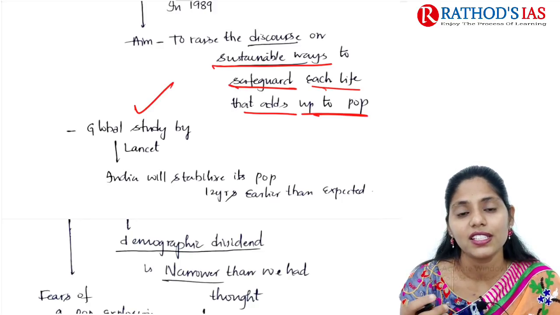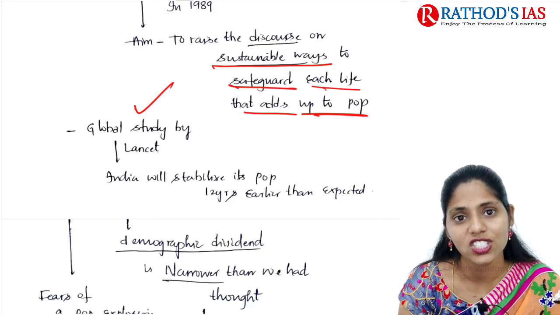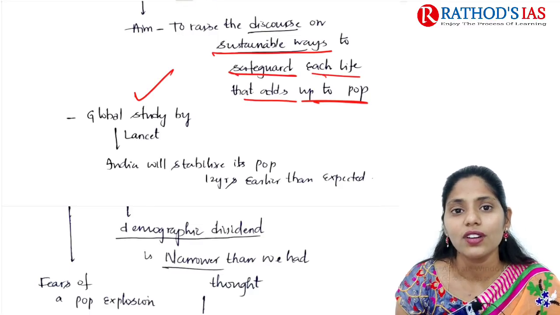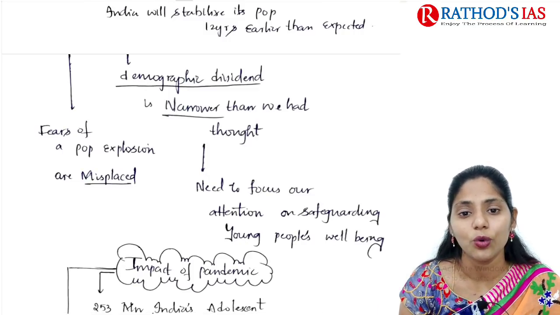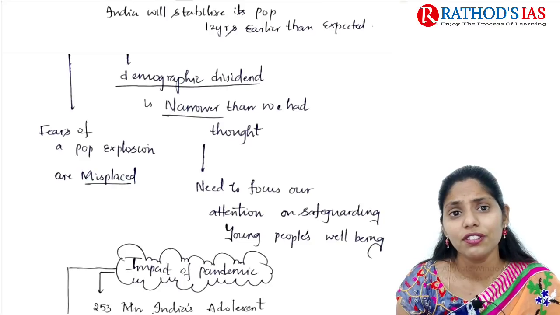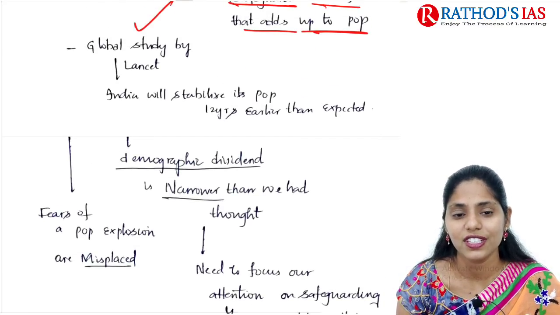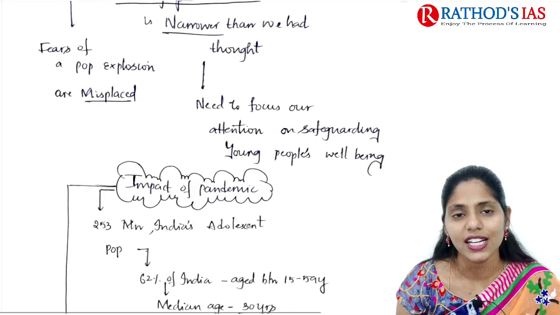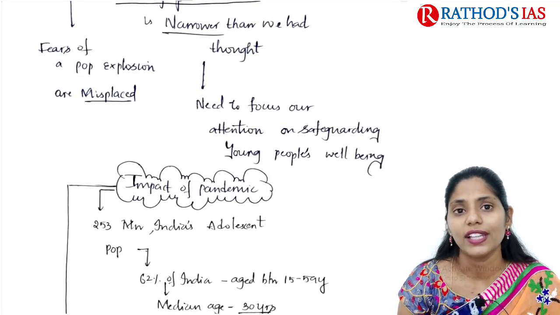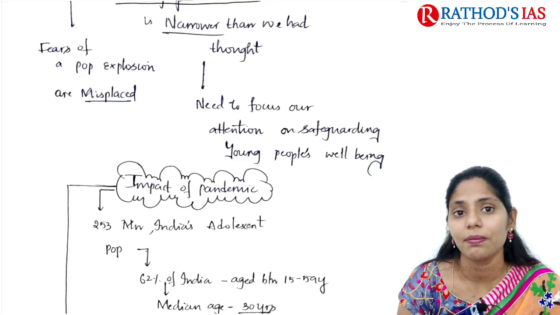Whenever there is stabilization in population, it means fewer newborn children will be seen. Because of this, the demographic dividend we are having will decrease or become narrower. So the fears of population are misplaced. Now we mainly focus on the demographic dividend, which will be narrower than we had thought. In this context, what is the need? For the people who form the demographic dividend, we need to pay attention to skill development, etc.